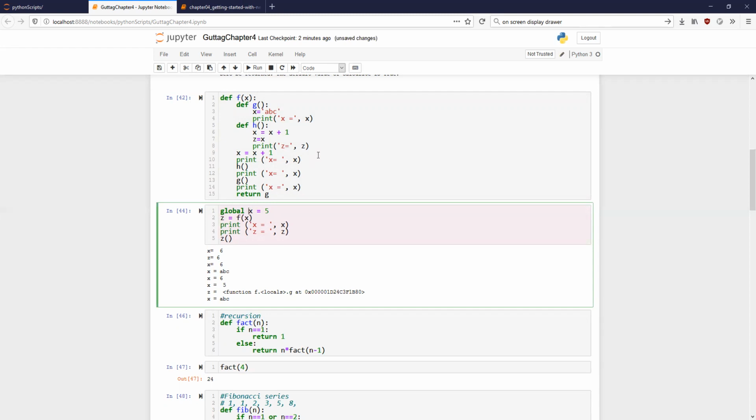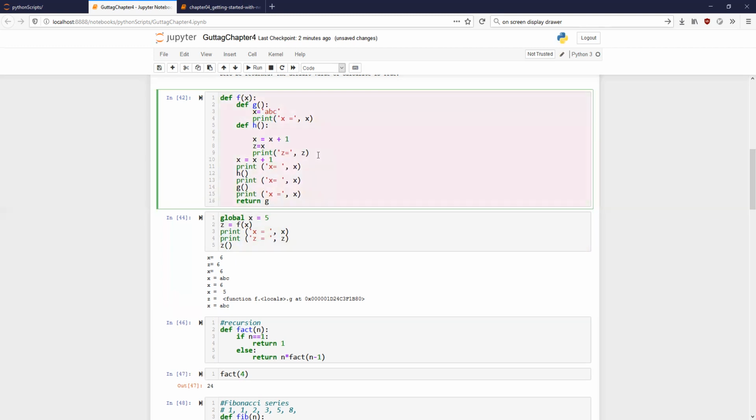It is going to make the value of X present everywhere. Now let us say if I do that over here. Before I can use the global, I have to call global first inside this particular function.